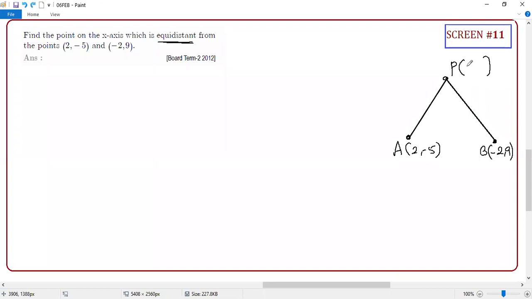So what is this point, sir? In general, you have to put X and Y, but since the point is on the X-axis, remember in today's introduction, I told you, sir, on the X-axis, y will be 0.